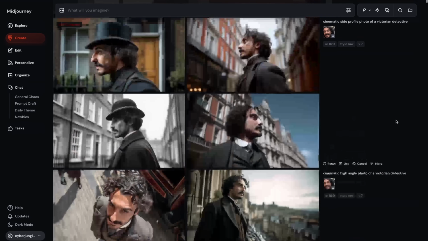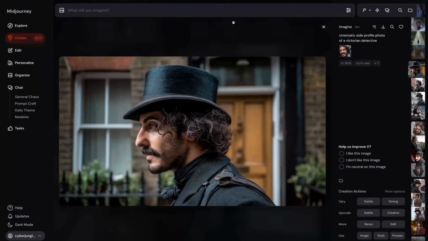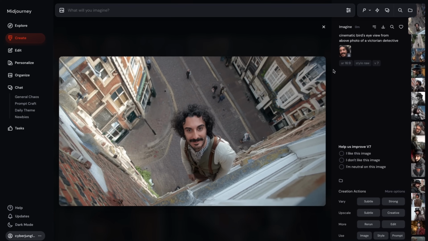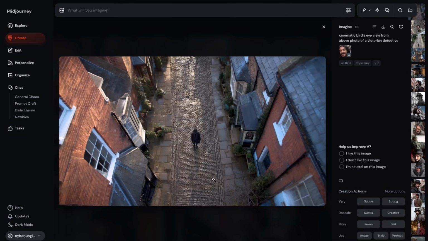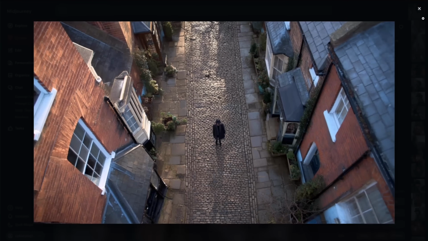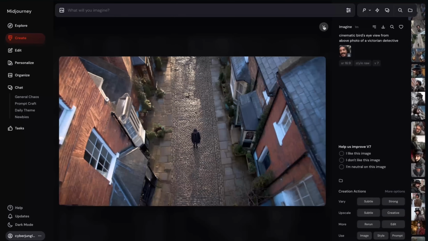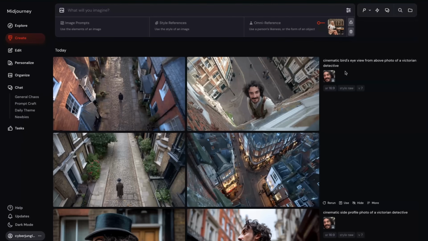Very happy with this result. The side profile photo looks very impressive, and the bird's eye view shot where I'm about to fall from a building, okay, this didn't necessarily quite work out fine. But we know Midjourney's problem with distant faces, so it's not a big surprise. Now let's try another character.